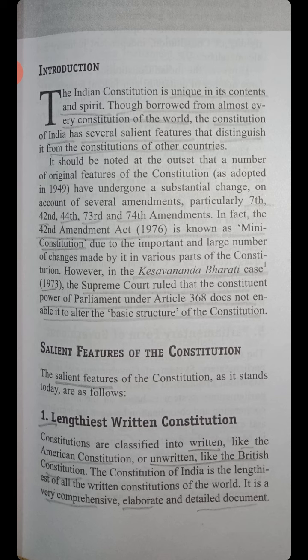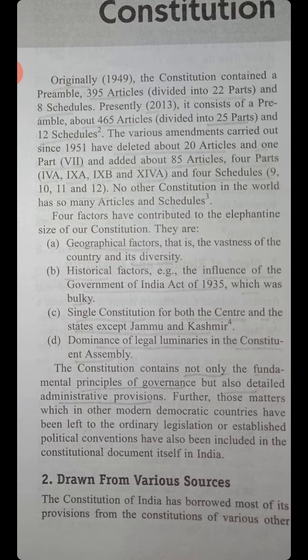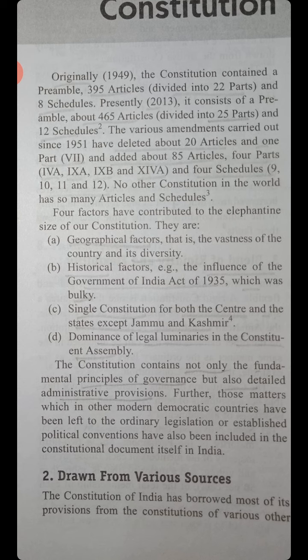Salient features of the Constitution. The salient features: first, lengthiest written constitution. Constitutions are classified into written, like the American Constitution, or unwritten, like the British Constitution. It is a very comprehensive, elaborate and detailed document. Originally in 1949, it contained 395 articles divided into 22 parts and 8 schedules. In 2013, 465 articles in 25 parts and 12 schedules.